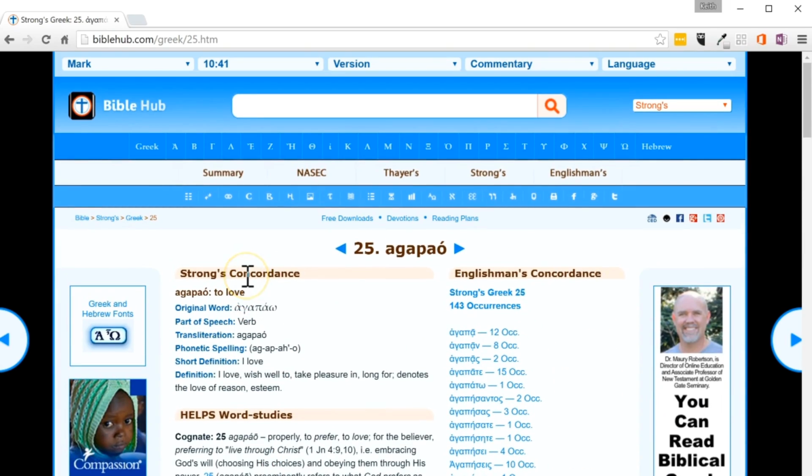But if you just want to get some basic understanding of a word that is significant in that verse, then you can even just start right there at the top and just go deeper if you want to. So that is the simple, quick, and easy on BibleHub.com doing a word study.